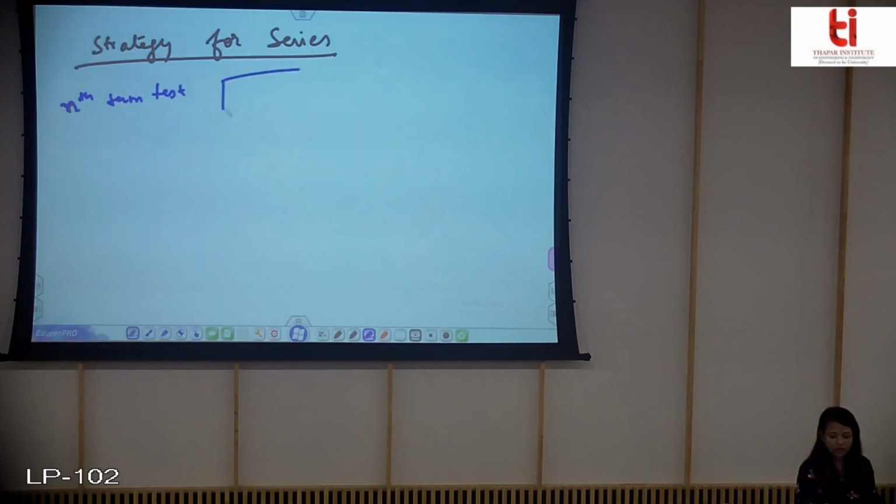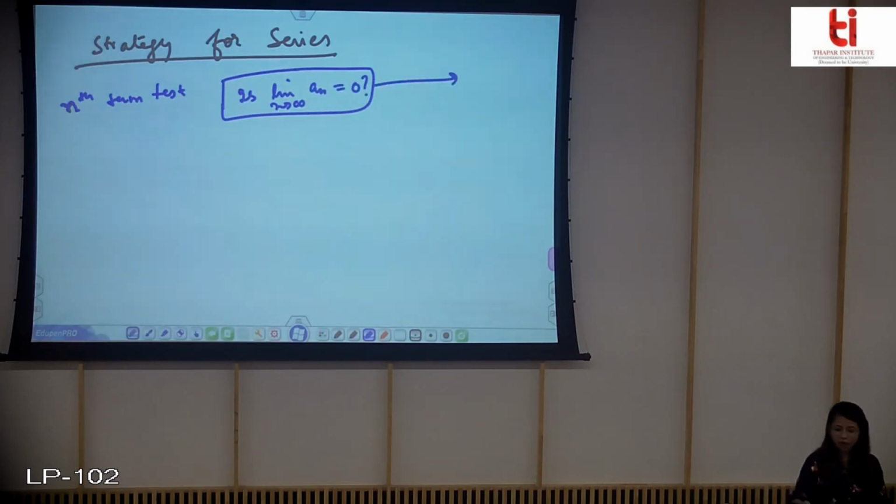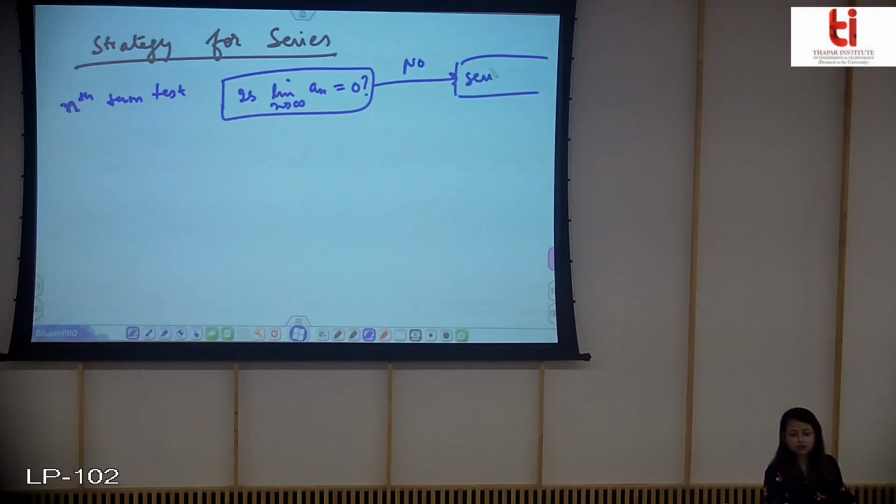You will check whether the limit as n tends to infinity of a_n is equal to 0 or not. If you have the answer no, then the series diverges.